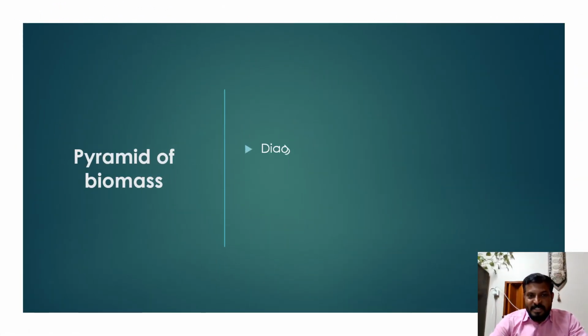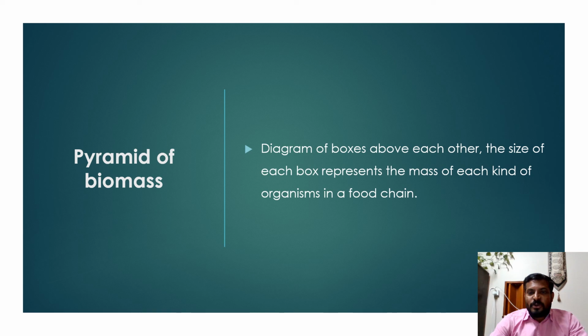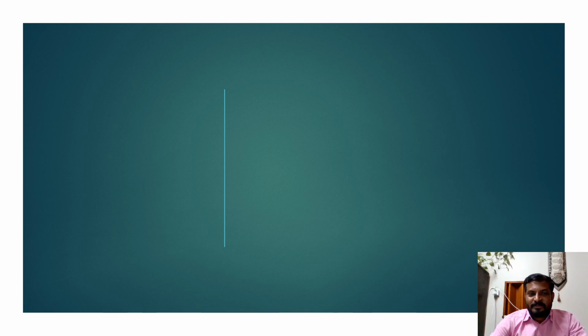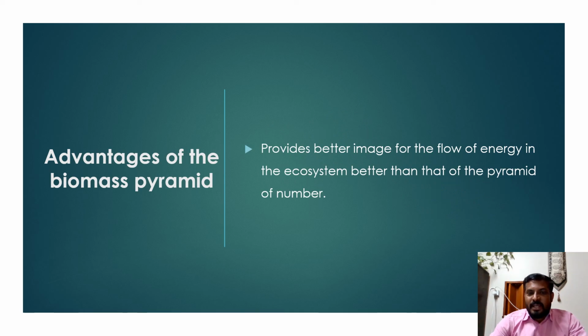Pyramid of biomass. Diagram of boxes above each other. The size of each box represents the mass of each kind of organisms in a food chain. Advantages of the biomass pyramid. It provides a better image for the flow of energy in the ecosystem, better than that of the pyramid of number.